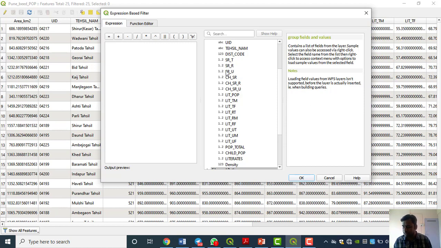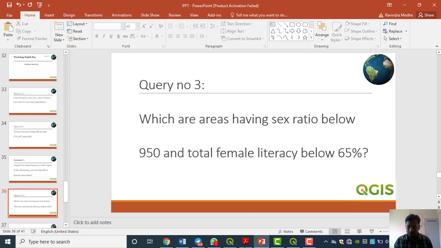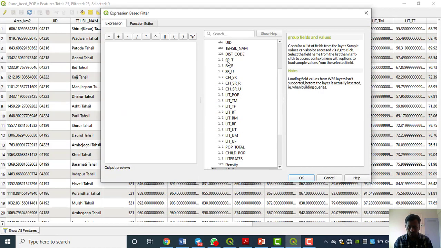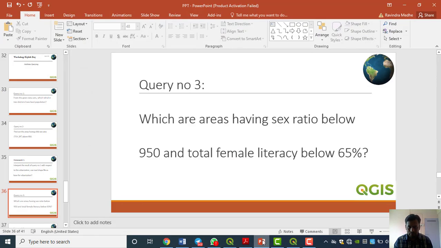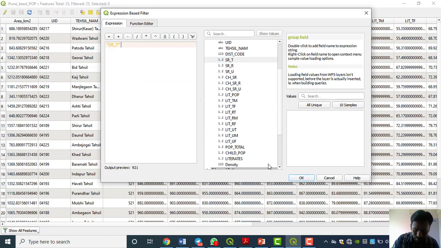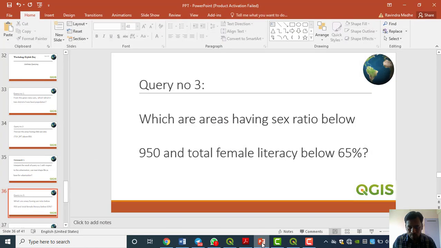Nowhere in our query is male or female mentioned; we just say sex ratio, so we go with the total sex ratio, below 950. And the other one is female literacy, not just literacy, female literacy below 65.